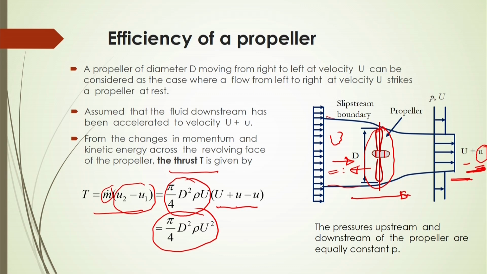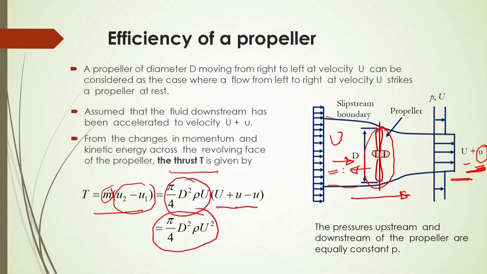Now, the pressures upstream and downstream should be constant, that is P, which you have to remember. In this case we are calculating how the liquid thrusts on the propeller, and the propeller oppositely also applies a force to balance this.